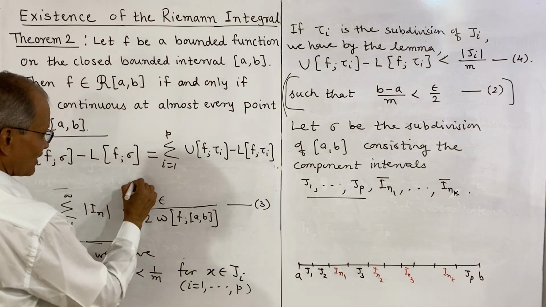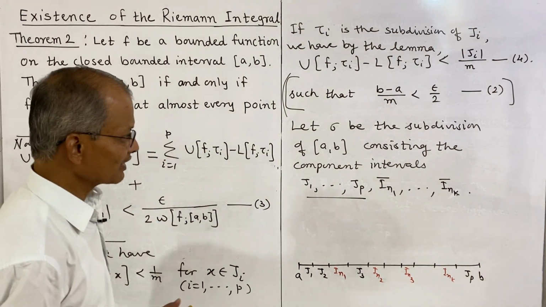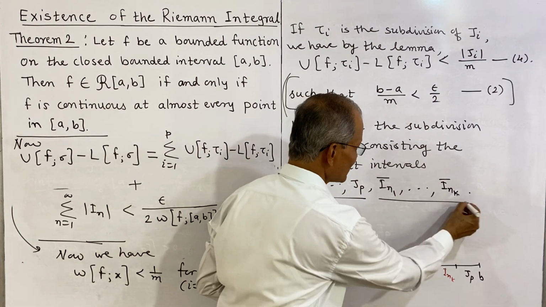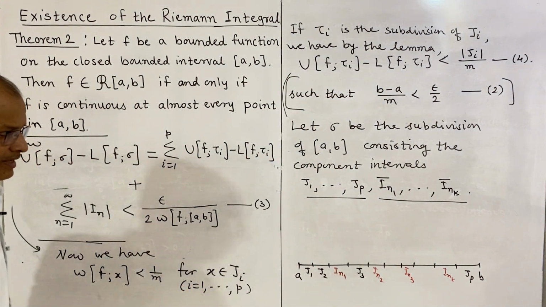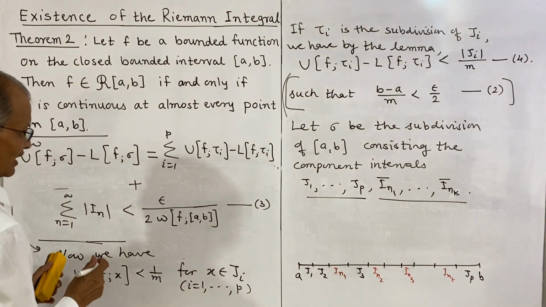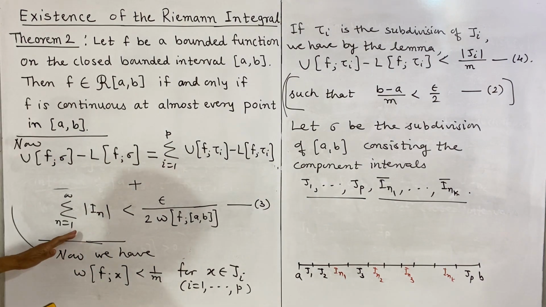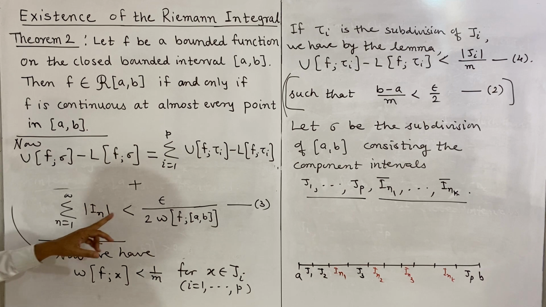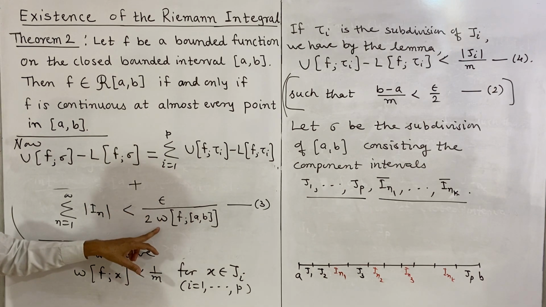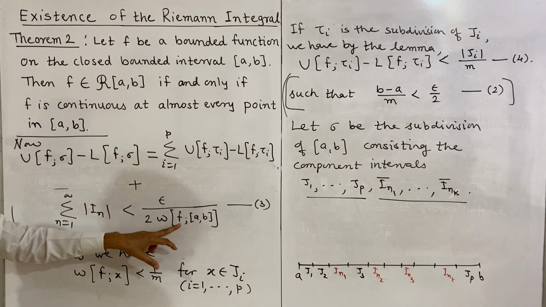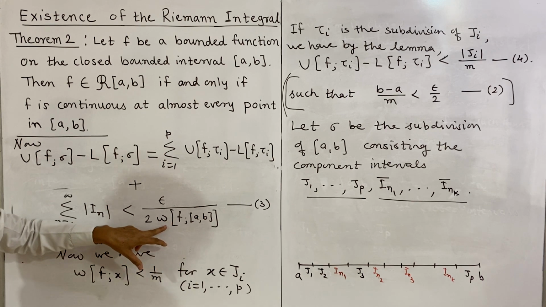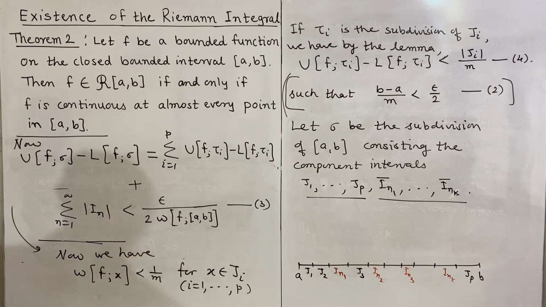now after considering this, what we should consider is the component intervals IN1 to INk, and that I shall write. So we should remember this: length of IN is less than epsilon divided by 2 omega, oscillation of f on the closed interval AB, that we should remember.